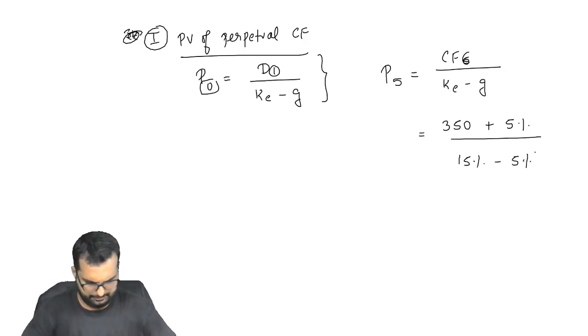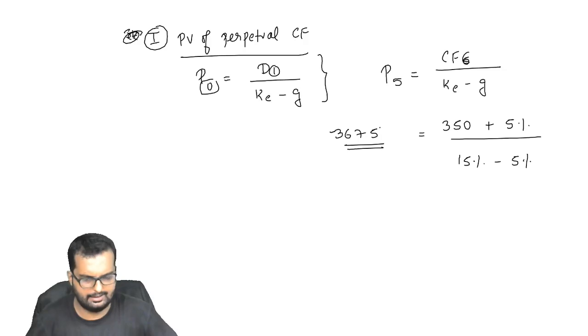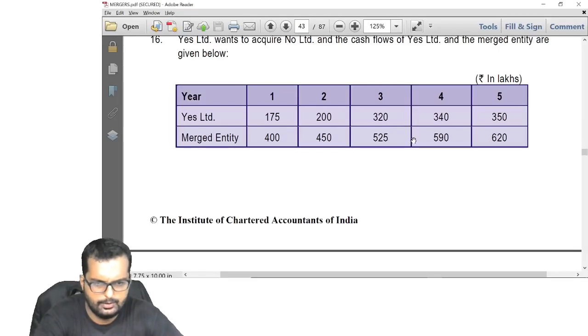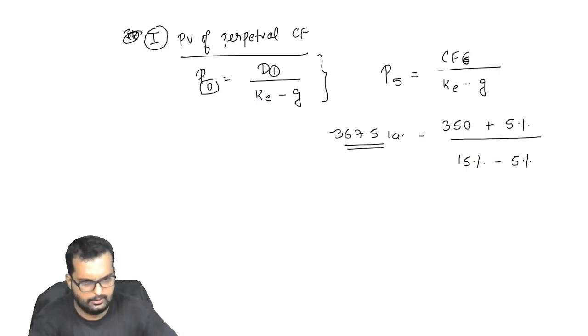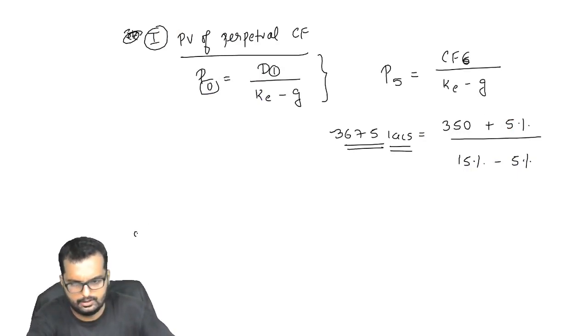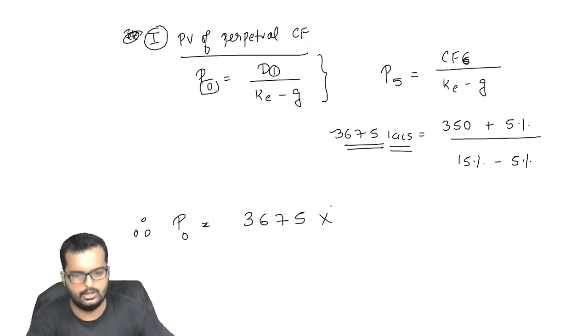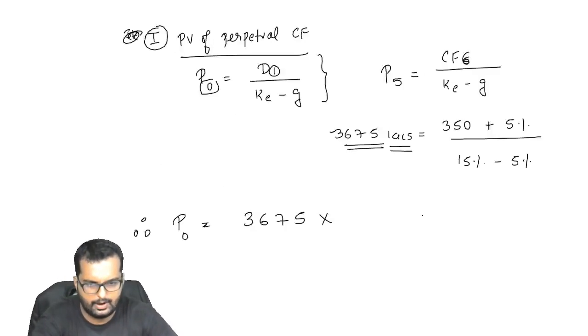So I'll get the answer as 3675 lakhs. Lakhs or crores? How is the question given? Lakhs. Now this is the value at the end of the 5th year. Therefore, I want the value at the end of year 0. So it will be 3675 into the 5th year discount factor.